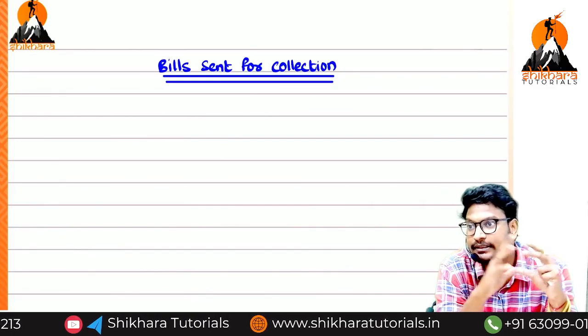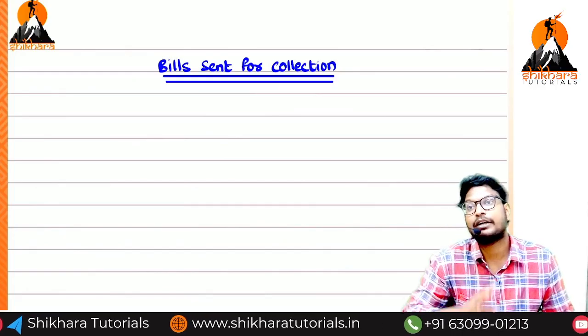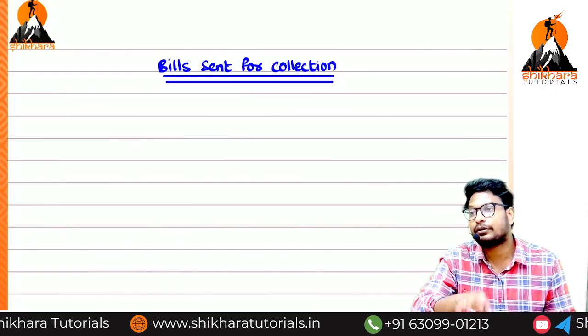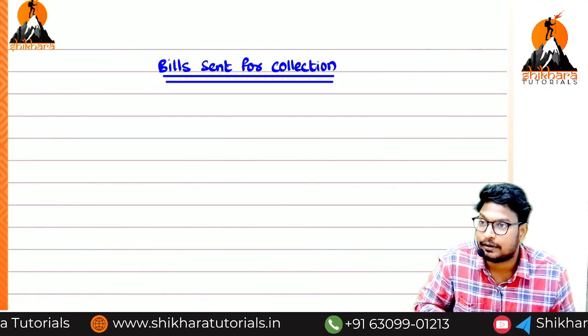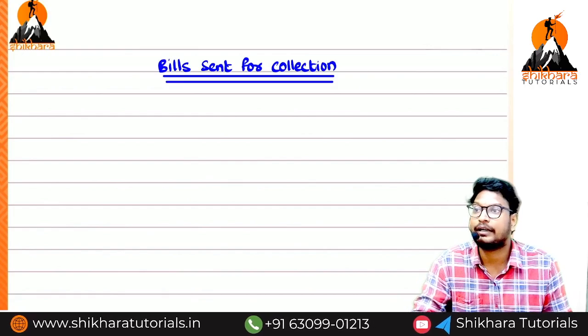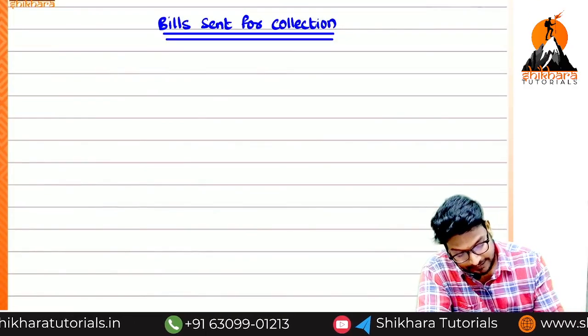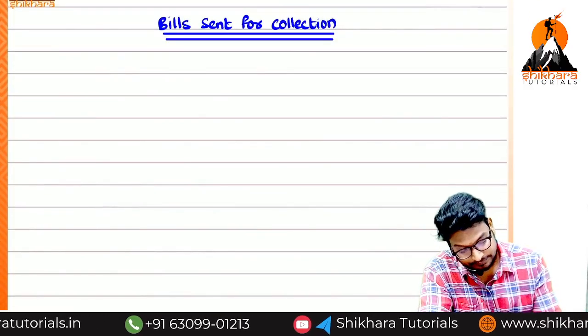This process is called what? Bill sent for collection. But now we have to think from the drawer's point of view, the drawee's point of view, and the bank's point of view. From the bank's point of view, which accounts we need to maintain, that is the point we need to discuss. Shall I move forward? Okay, so we have to take an example.